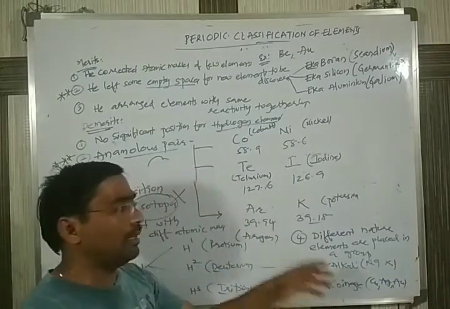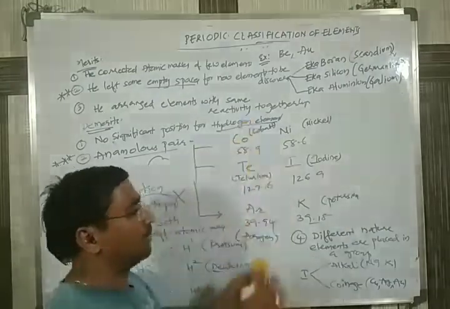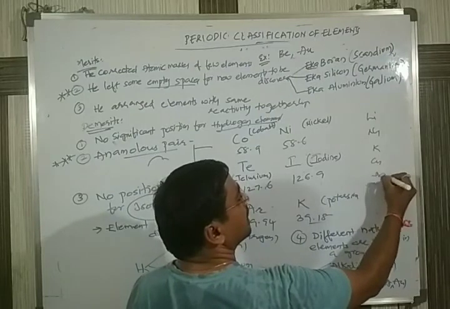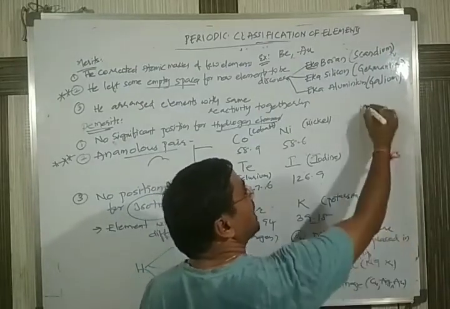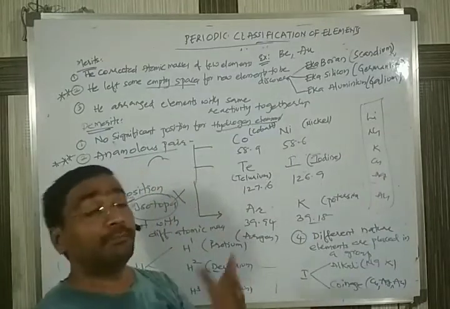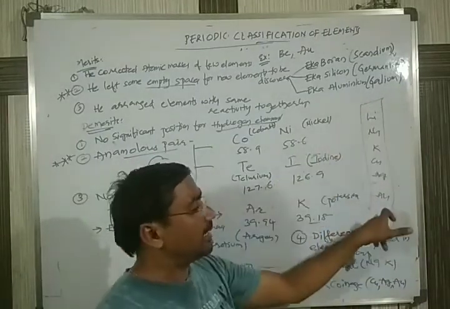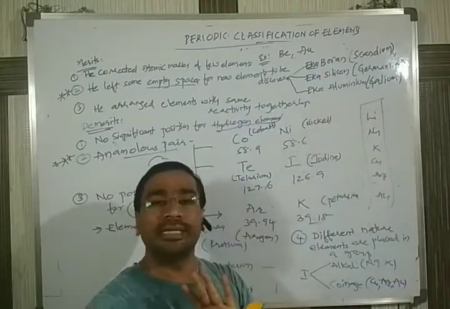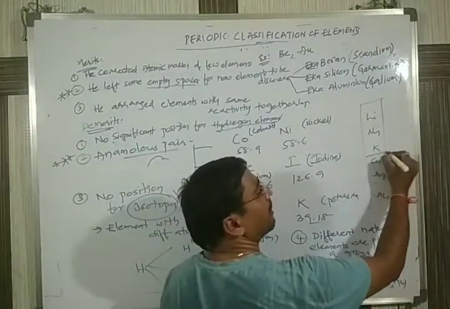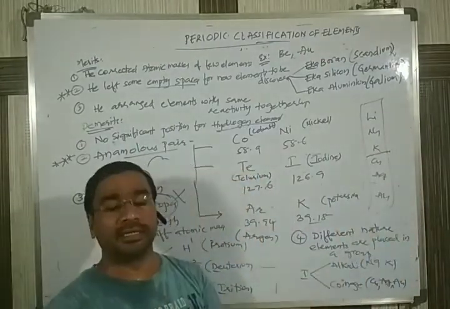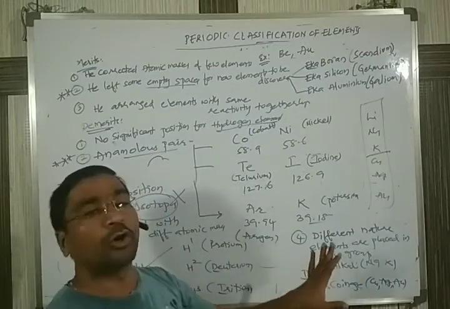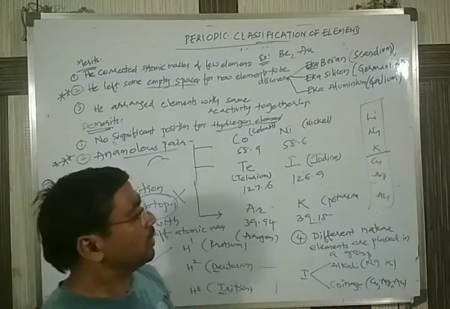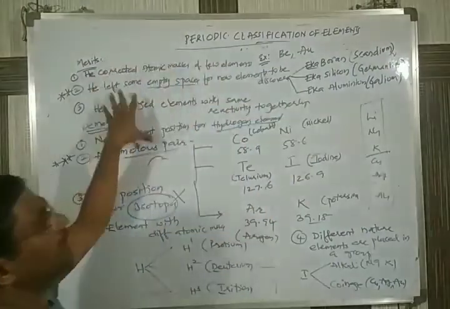All are placed together in a single group, arranged based on reactivity. But when you observe their nature, they are not the same. These three have one type of nature, and these three have another type. So this is also a drawback which Mendeleev was not able to explain clearly.